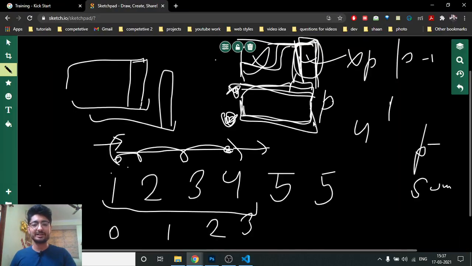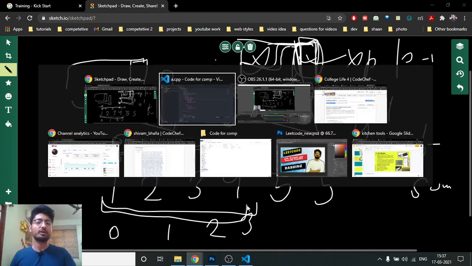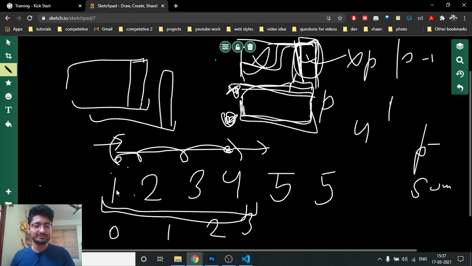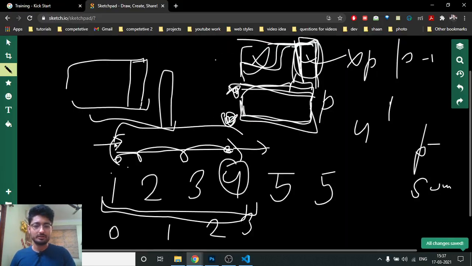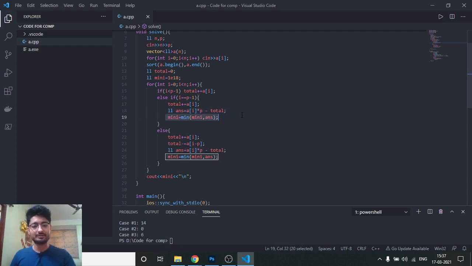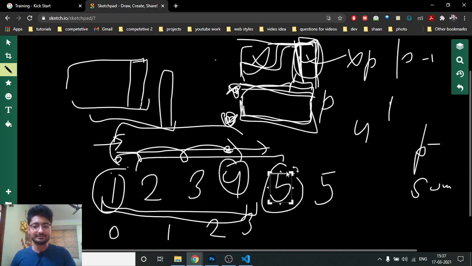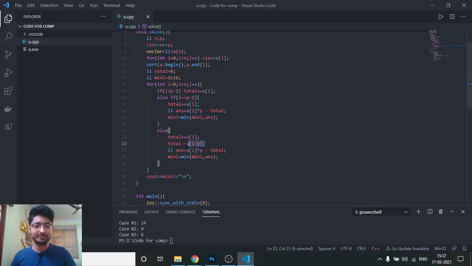When my i becomes equal to P minus 1, which means that now I am at the window, what we have to do here is first increment the index, then the answer for this window will be the maximum value, which is at this index, multiplied by the window size, which is P, minus the total, and you have to minimize it. And as we go forward, we have to shift my window. How can we shift my window? We'll shift my window by subtracting this element and adding the next element. That's what we're doing: subtracting the previous element, adding the new element, and then doing the same thing, finding out the value for this window and minimizing it. And the answer is just the minimum among all the windows.